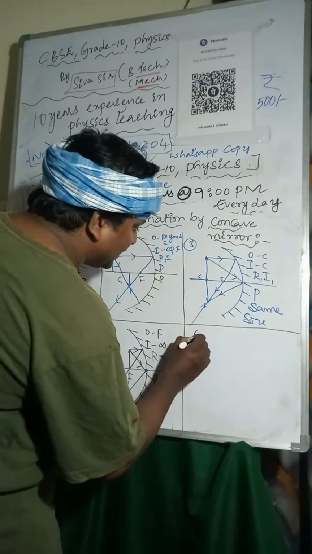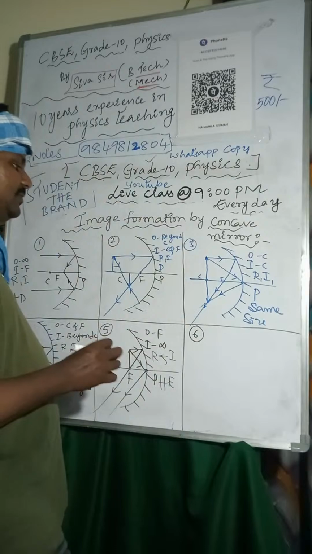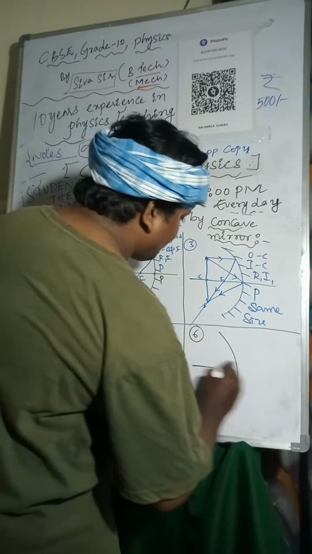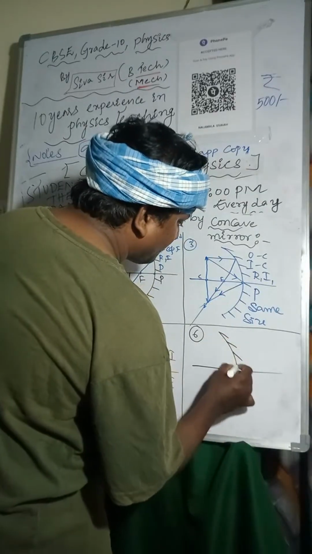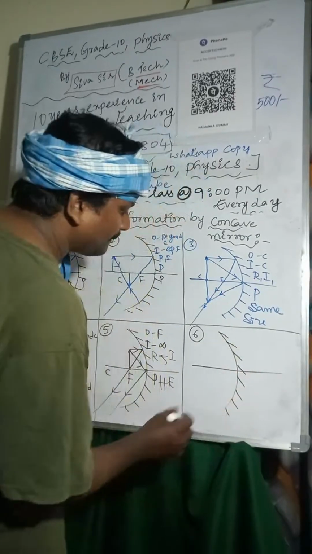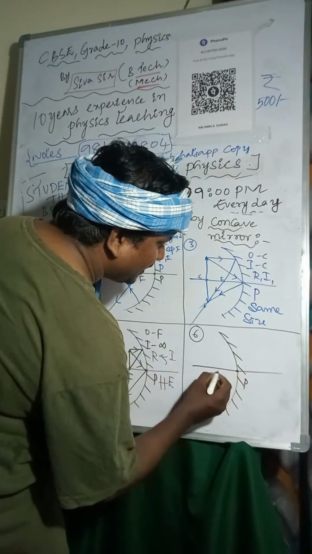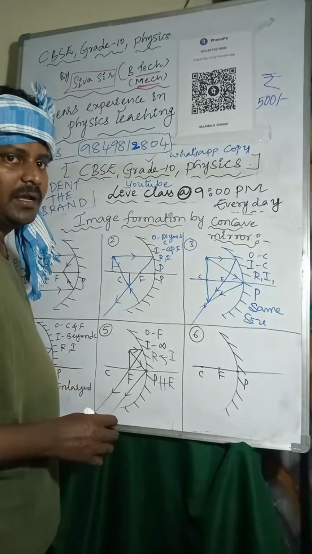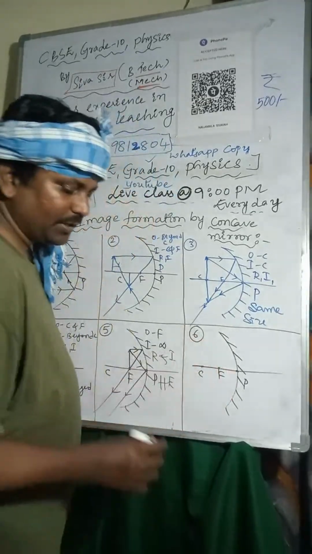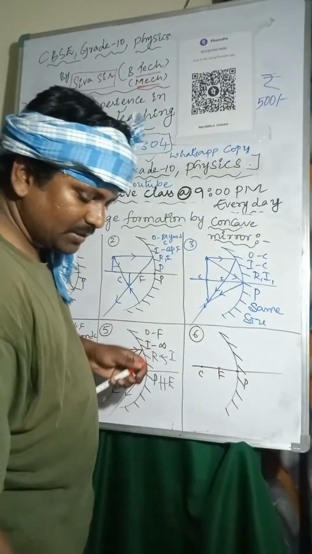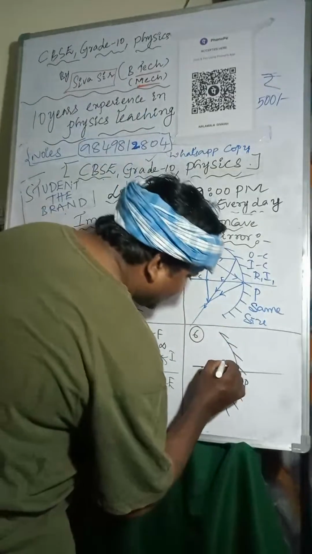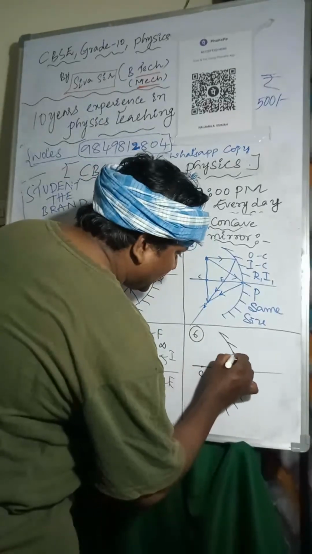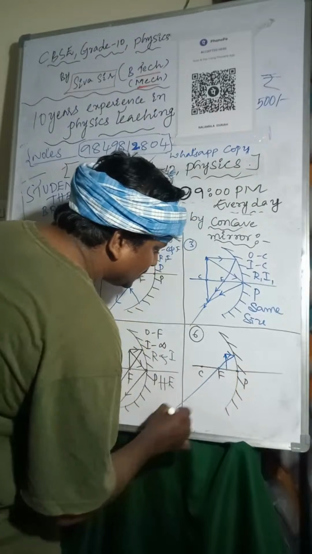And coming to the sixth one. Object is here, P, F, C. Very important point: if object is placed between F and P, one light I am taking like this, passes through focus.